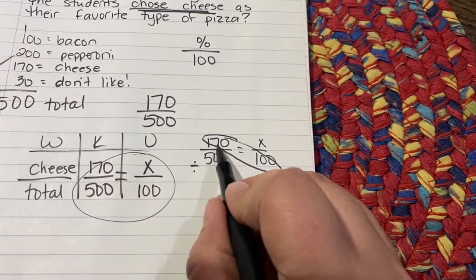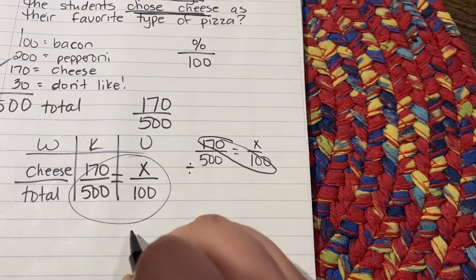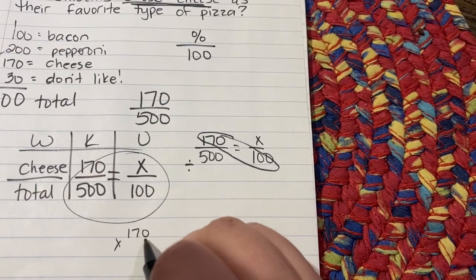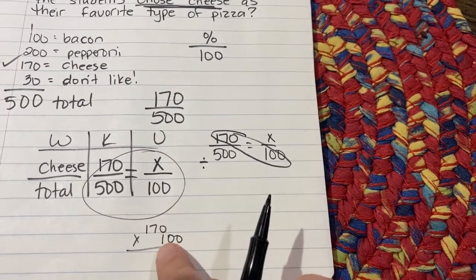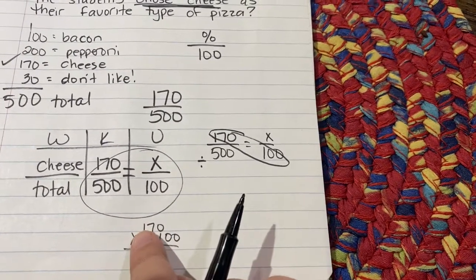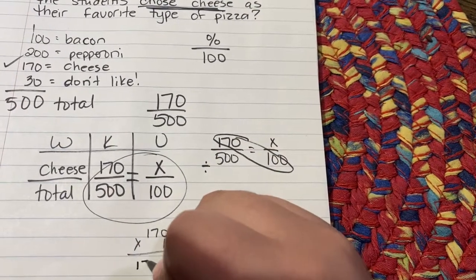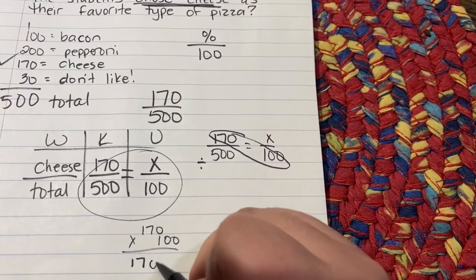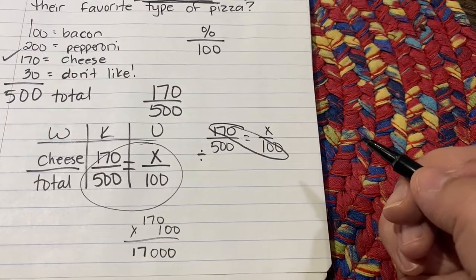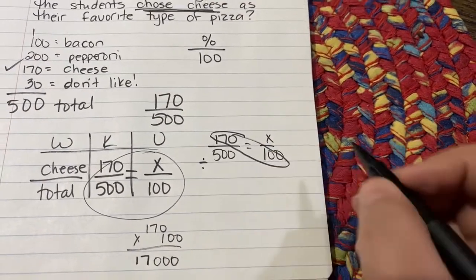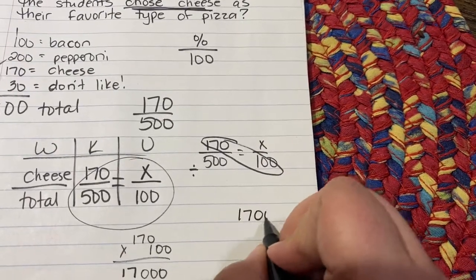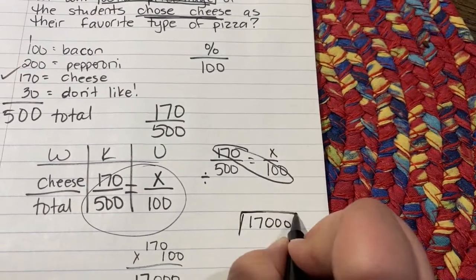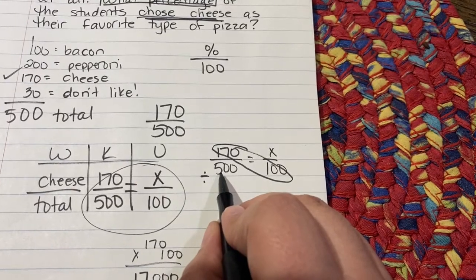So when I multiply 170 times 100, a little trick here would be you can literally knock off those zeros. You could just do 17 times 1. And because all these zeros are here, you can just put 1, 2, 3 zeros in your answer. So you get 17,000. So 170 times 100 is 17,000. And now we're going to divide by that last number of 500.